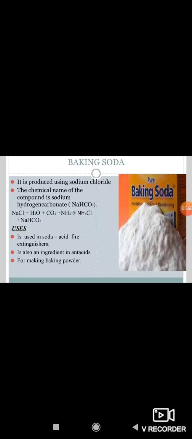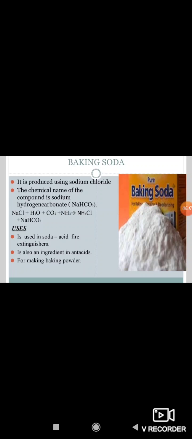Sodium bicarbonate reacts with H plus ions to give carbon dioxide, water, and the sodium salt of the acid. The carbon dioxide produced during the reaction causes bread or cake to rise, making them soft and spongy.